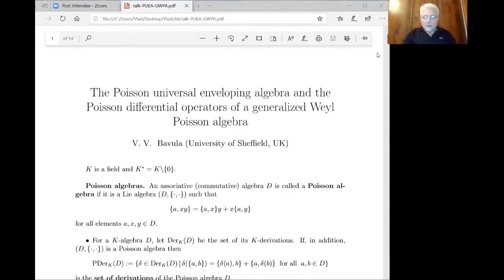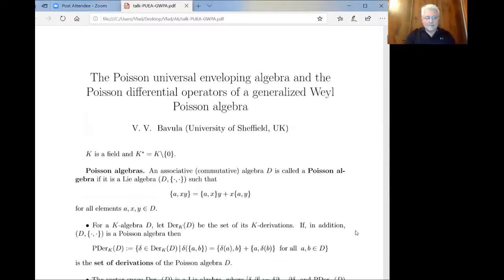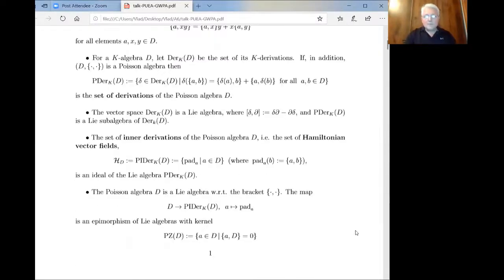Okay, so we start with an arbitrary field, and a Poisson algebra is a commutative associative algebra, which is also a Lie algebra, and this is the bracket. And the two structures, associative and Lie, are related via the so-called Leibniz rule. And let me introduce some concepts. I will need them in order to introduce this object.